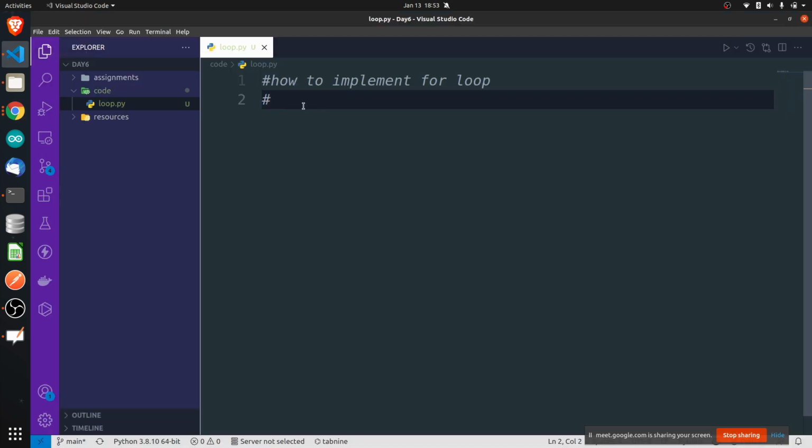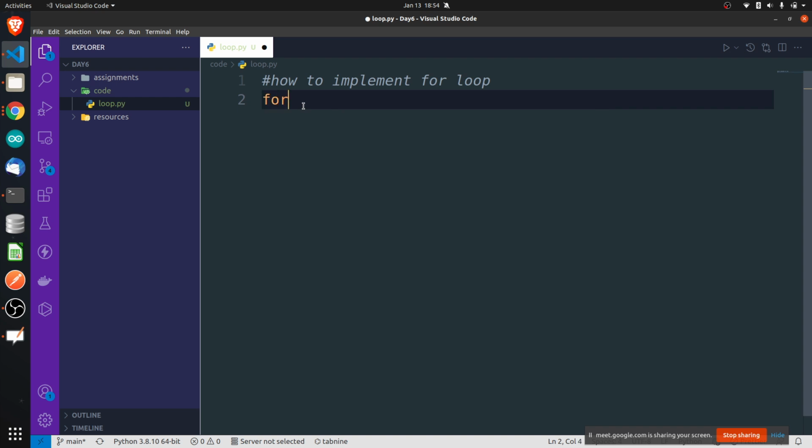Let's see how to write the for loop syntax. It's very simple. In Python, it's not like this: for int i equal to 0; i smaller than n; i plus plus. It's not like this in Python, because we don't have to mention data types. So there is no question of writing i equals to 0. I have already told you there is no semicolon in Python, so no semicolon will be there.